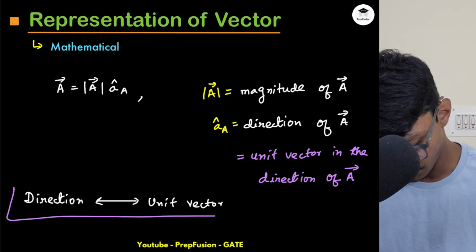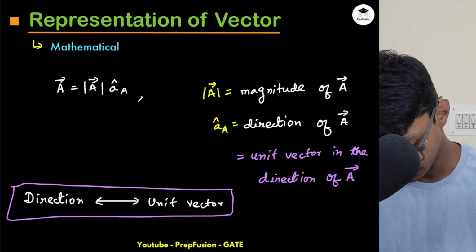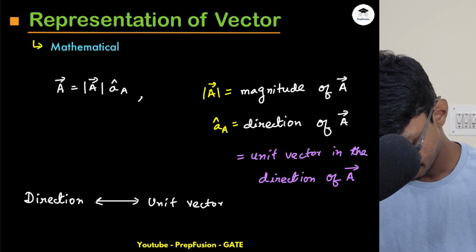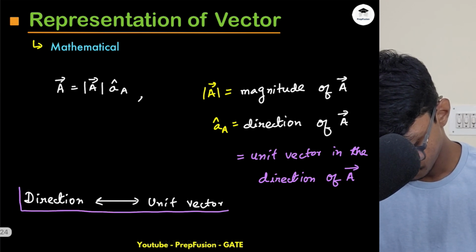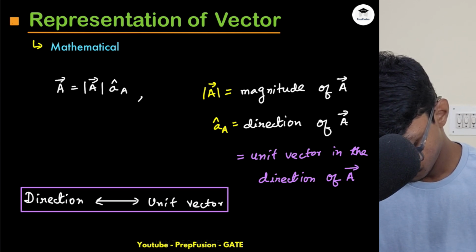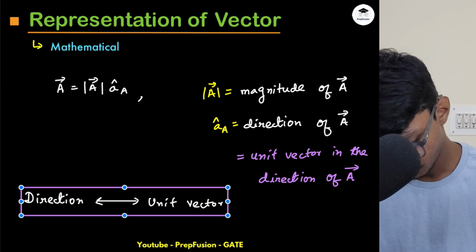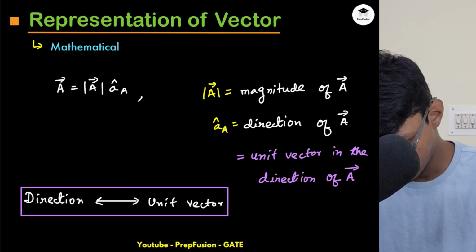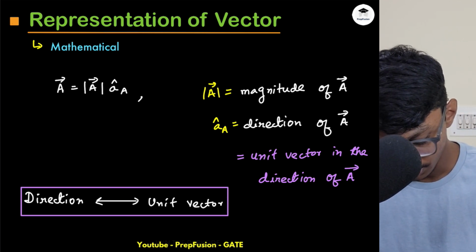This is a very key point that you have to understand, the relation between unit vector and direction.